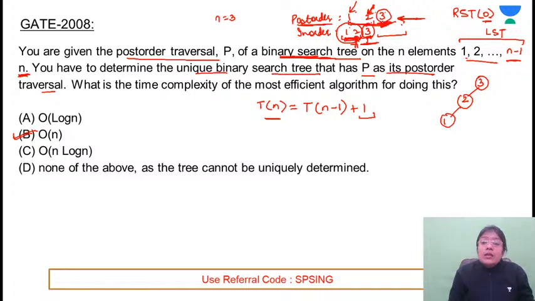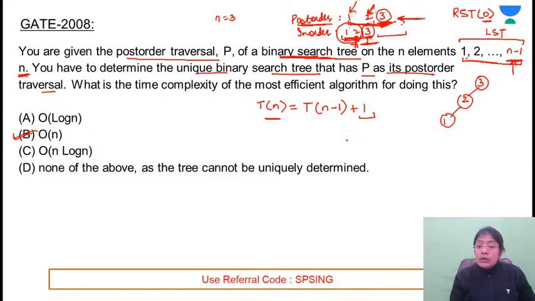To find the root element, how much time is required? There is no need to apply any algorithm. It is whatever is the last element. For example, if 1 to n minus 1 is there, at the next level this will be the root element. We need not apply anything, and this is placed at its correct position. In quicksort, what do you normally write here? Theta of n, that is the complexity for the partition algorithm.